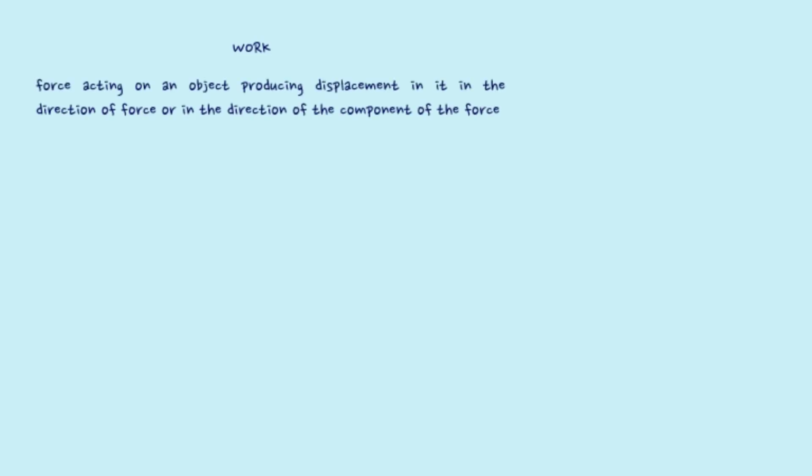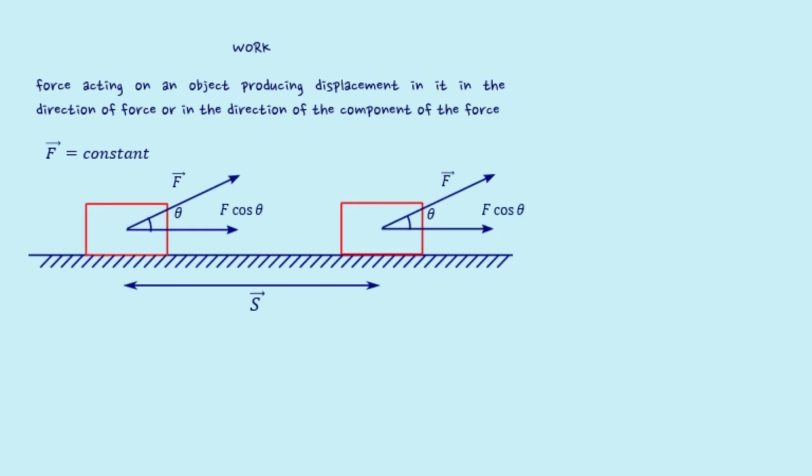We can apply some force and we are able to displace the object in the direction of force. Then it is said work is done by the force on the object. If the direction is not exactly along the direction of the force, then we have to consider the component of the force along the direction of the displacement as the effective force.